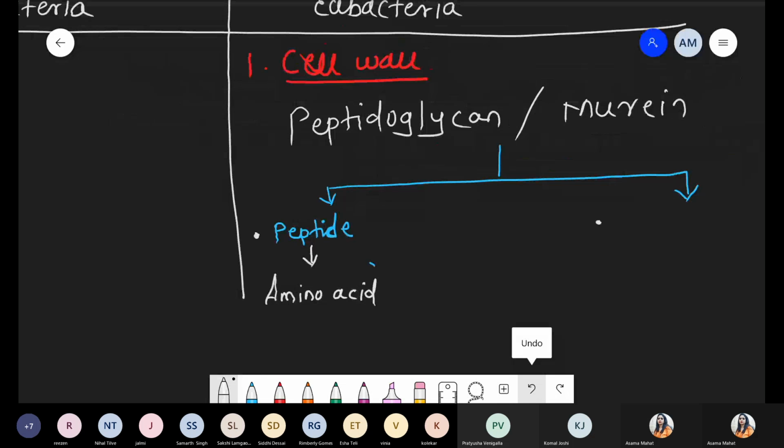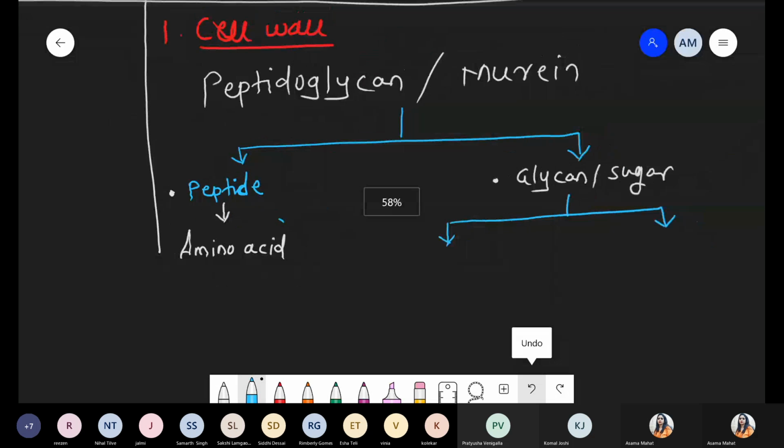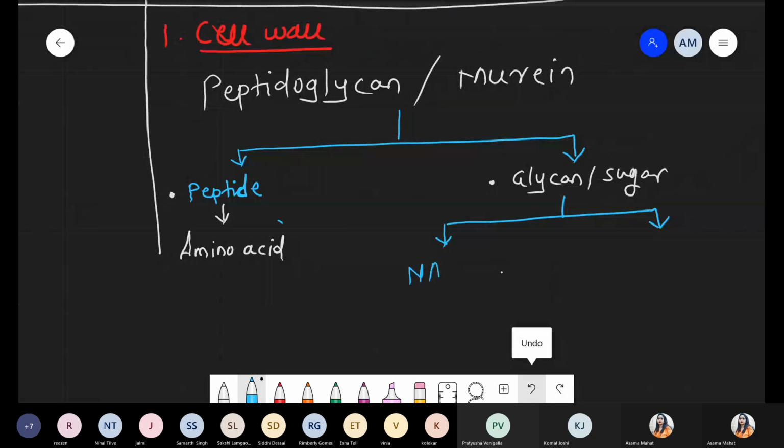Now we are talking about the glycan part. Glycan part means we are talking about the sugar part. You can say glycan or simply say sugar. And this glycan or sugar has two types of modified sugar. Number one, that is NAM.